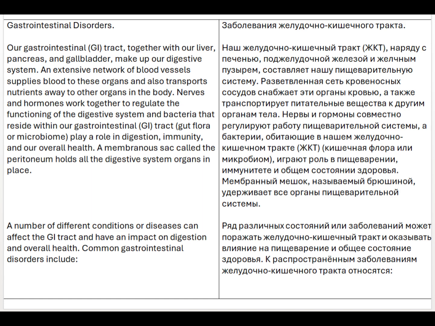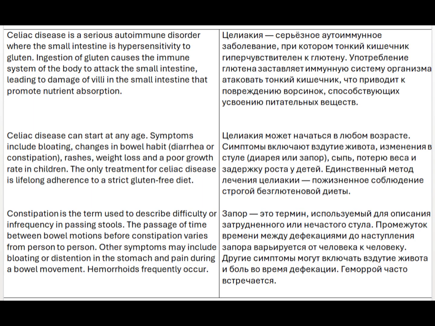A number of different conditions or diseases can affect the GI tract and have an impact on digestion and overall health. Common gastrointestinal disorders include: celiac disease, a serious autoimmune disorder where the small intestine is hypersensitive to gluten. Ingestion of gluten causes the immune system of the body to attack the small intestine, leading to damage of villi in the small intestine that promote nutrient absorption.